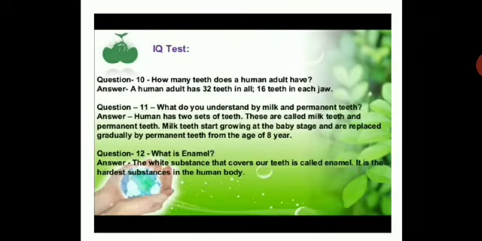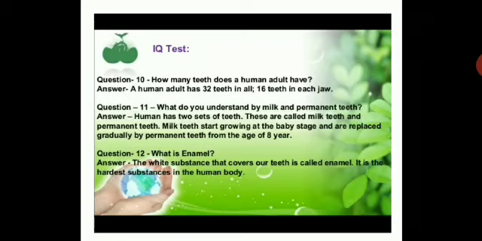So, how many teeth does a human adult have? Human adult have 32 teeth, 16 teeth in each jaw. So, just a recap of whatever concept you have understood just now. What do you understand by milk and permanent teeth? Humans have two sets of teeth. These are called milk teeth and permanent teeth.